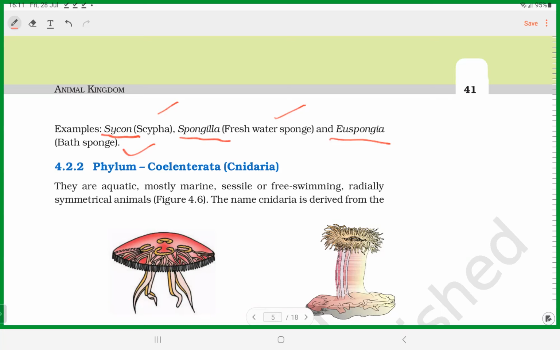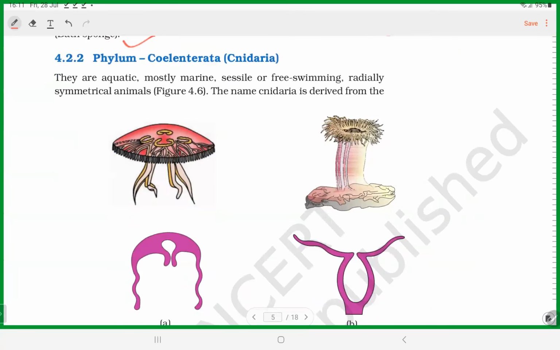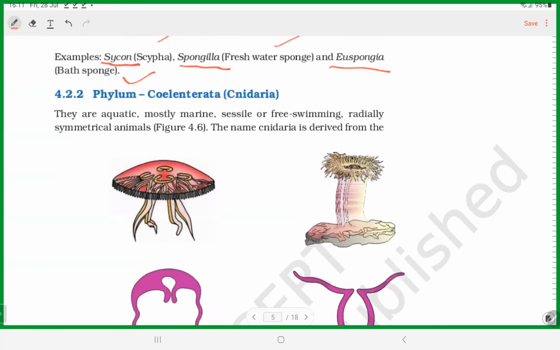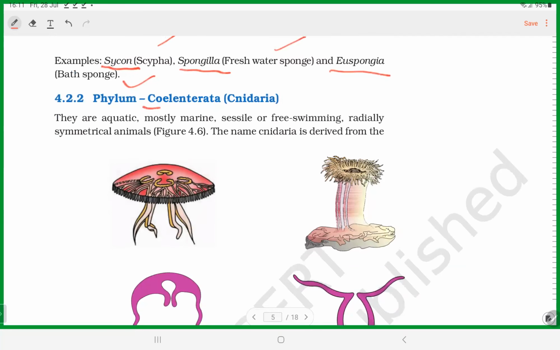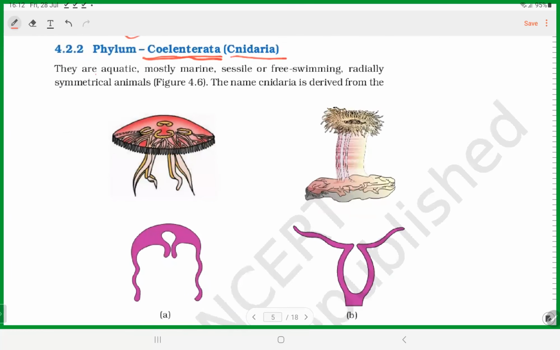Okay, and one more thing, we will just quickly finish. With this, I think we can finish today's class. The next one is the phylum Coelenterata, also called Cnidaria. Earlier this was called Cnidaria, the second phylum, but now it is called what? Coelenterata. Cnidaria or Coelenterata. They are aquatic, meaning present in water, mostly marine, sometimes freshwater also.